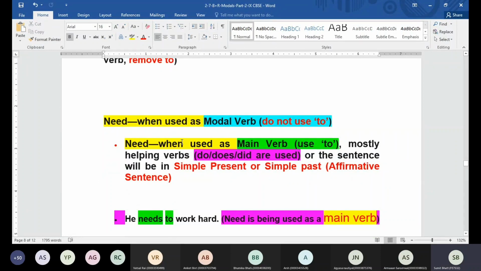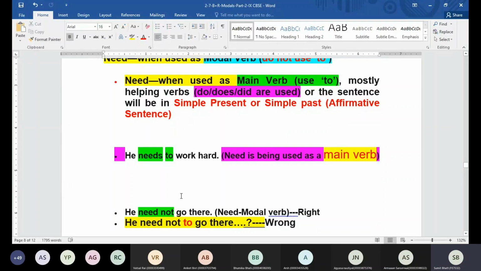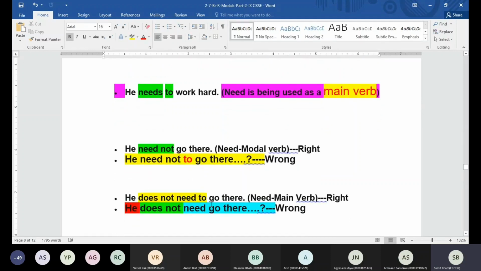Now, need as a modal verb, we don't use the word to with it. Need as a main verb, we are going to use the word to. And generally, this sentence will be in simple present or simple past, affirmative, or we can have the sentence using do, does, or did. Like he needs to work hard. This is going to be correct. If you want to make a sentence using need in the negative, either you can say he need not go there, or we can say he does not need to go there. But can I say he need not to go there? Will that be right? No, sir. Incorrect.